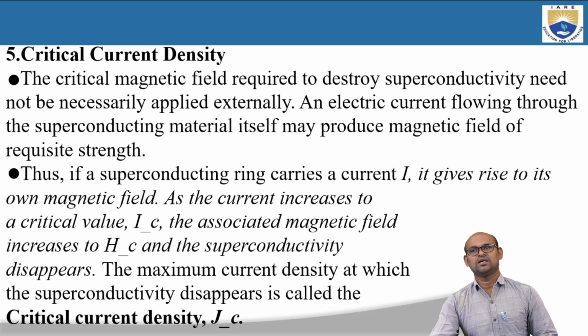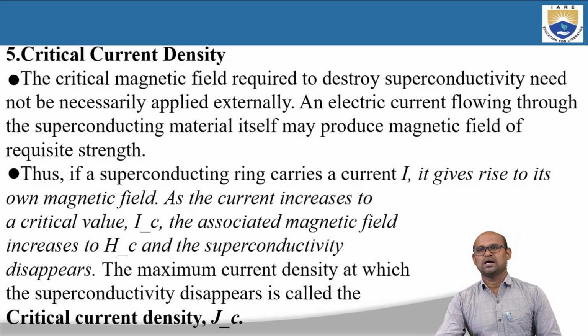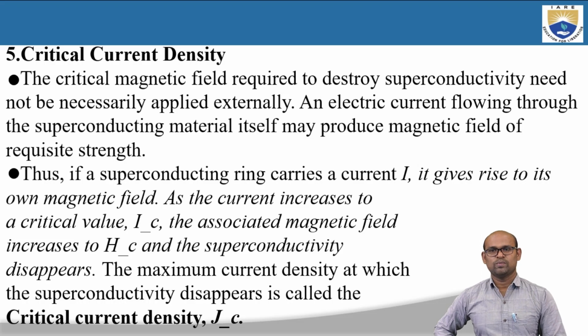We know that a magnetic field is generated by current flow, right? So as the current flowing in this superconducting ring increases to a critical value IC, or critical current density JC, the magnetic field produced by this current will also increase, and if it crosses a critical magnetic field HC, then the material loses its superconductivity and goes into a normal state.